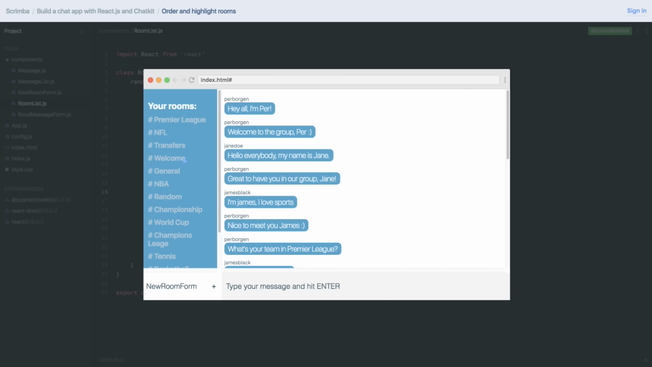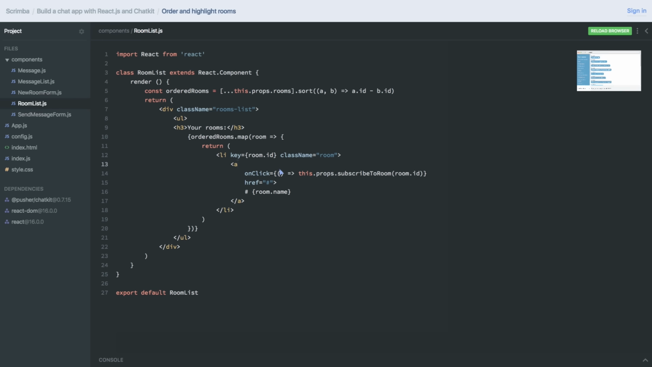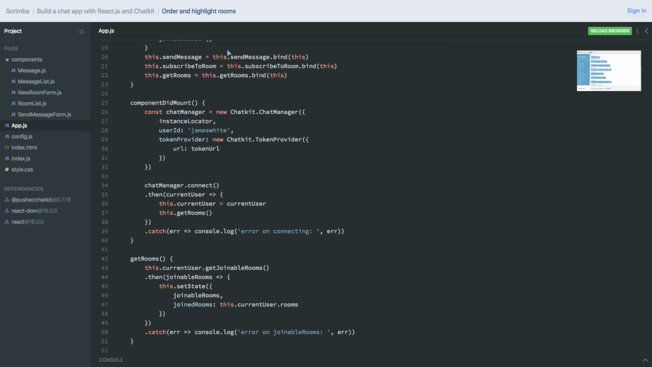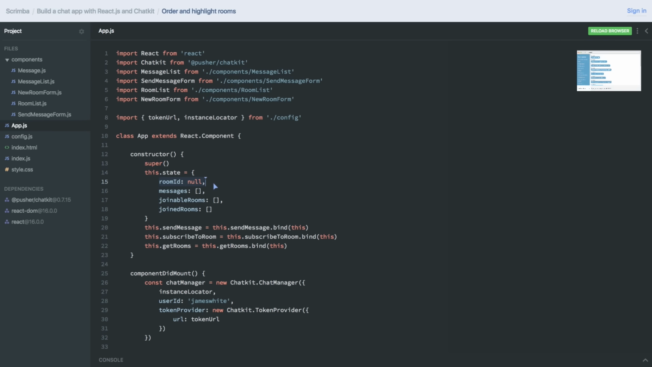Let's click welcome. And what we want to happen is for this item here to glow up a little or to change color. The way we do that is we're going to give this list item a class of active if this item which is rendered also is the same as the room ID, meaning that it's the one we're chatting in at that point of time.